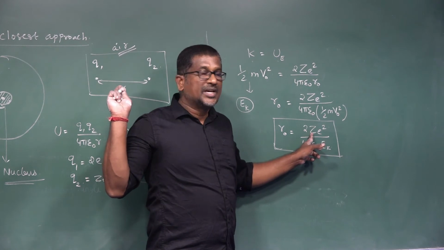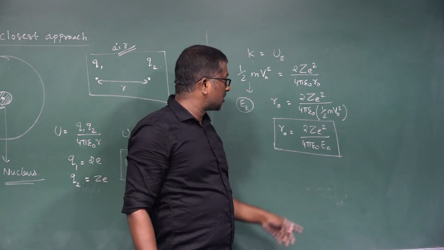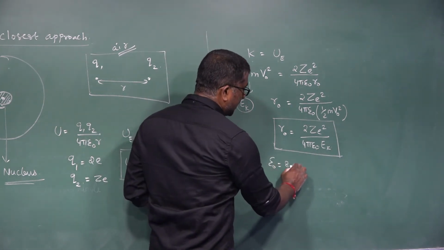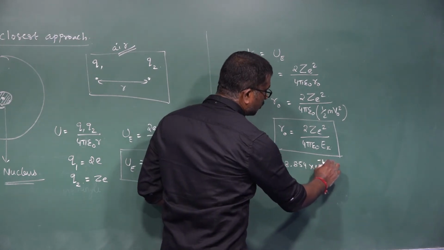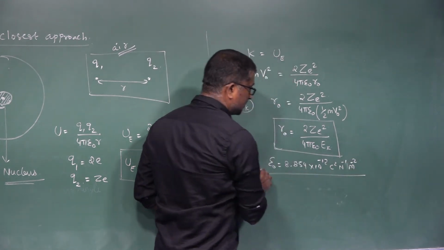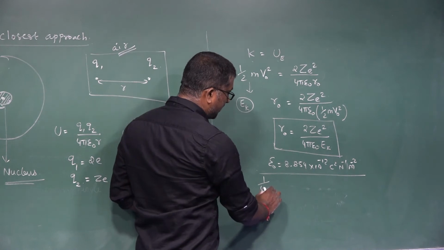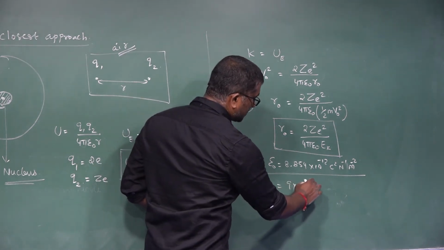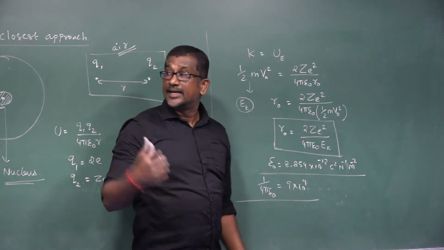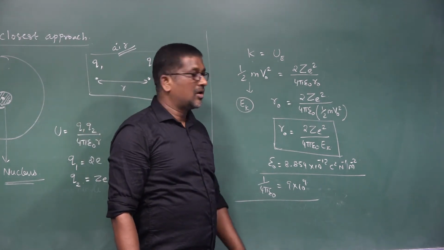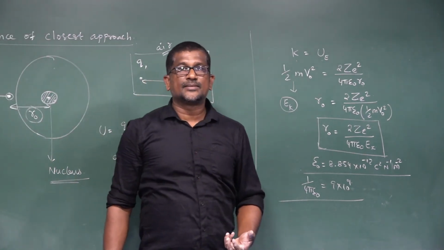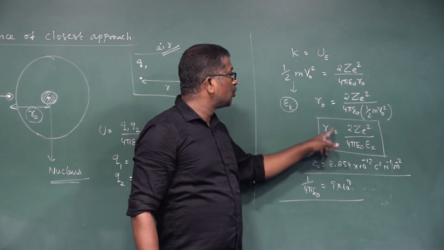Z is the atomic number of the given nucleus, right? And e is the charge of an electron. Epsilon naught is the permittivity of free space. What is the value of the permittivity of free space? 8.854 into 10 power minus 12 Coulomb square Newton inverse meter power minus 2. Or 1 by 4 pi epsilon naught has the value 9 into 10 power plus 9. Right? What is Ek? The kinetic energy of the alpha particle.